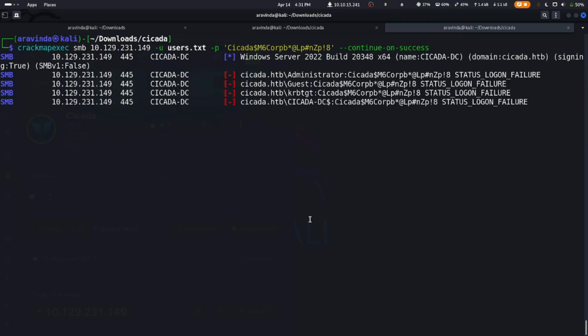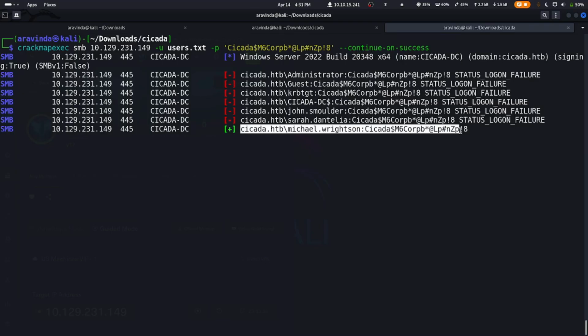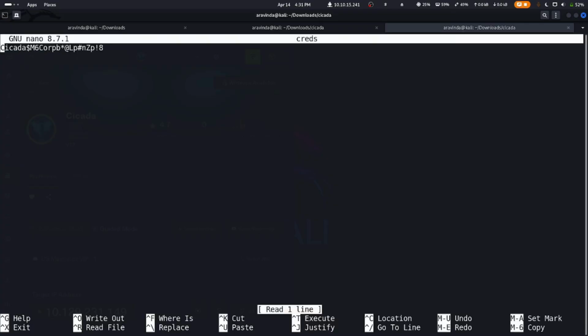So it's checking for each of these users, and it's in red if it is not applicable. If it finds the correct username and password, it comes in green, and we copy this and we do nano creds, and we cut this line and we paste it, and we Control O, Control X to save and exit, and we do cat creds and we find these creds.